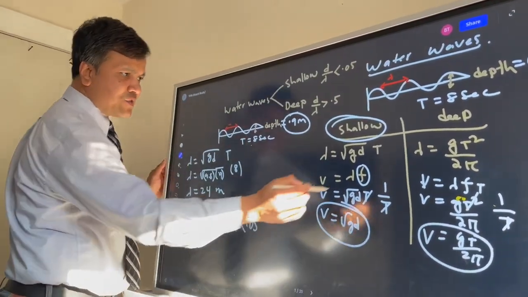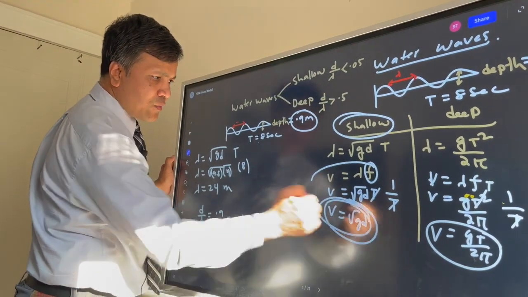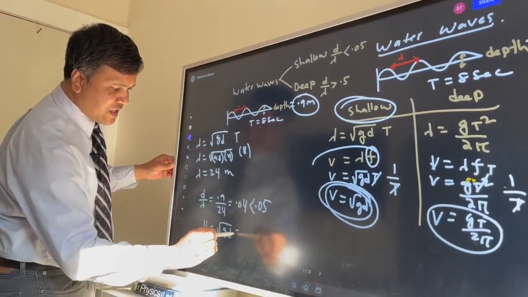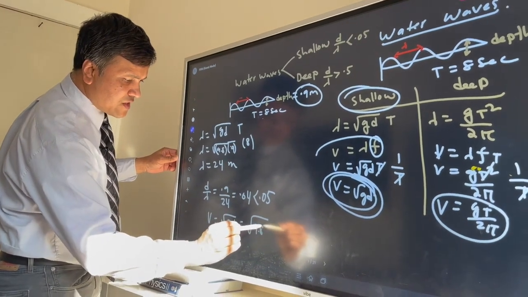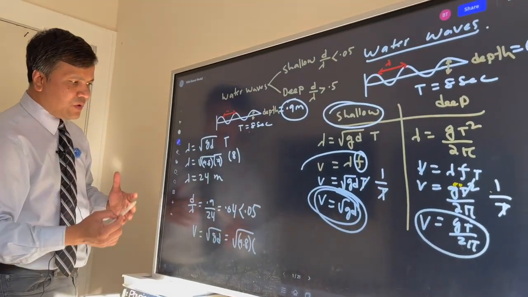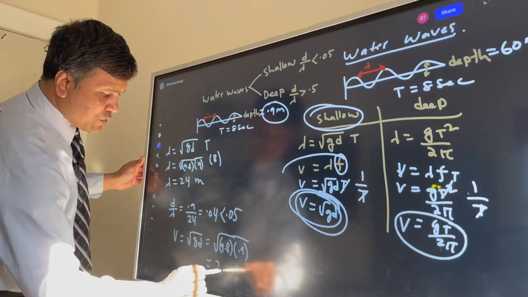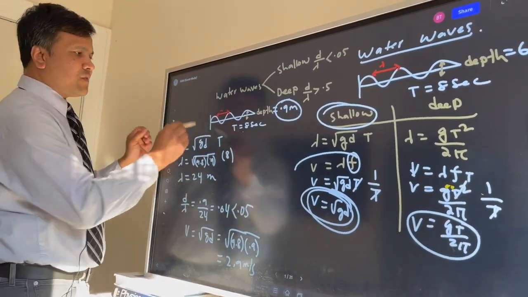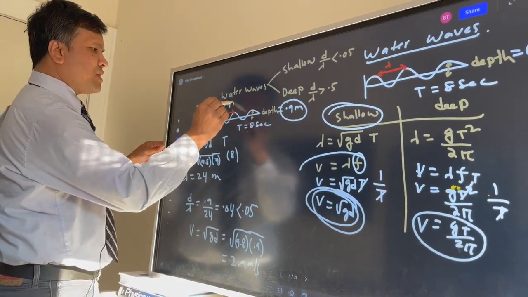So we're going to use this formula to find the velocity. So velocity is the square root of gD. g is 9.8 and D is of course 0.9, which gives 2.9 meter per second. Okay, so this water velocity is 2.9 meter per second.